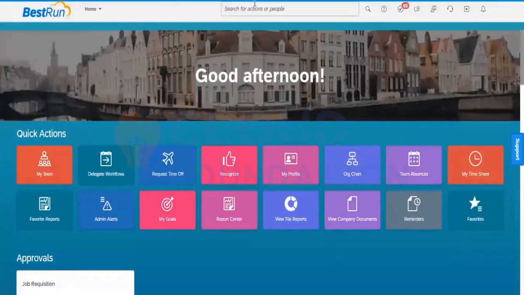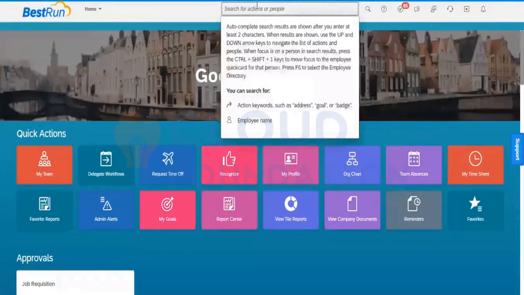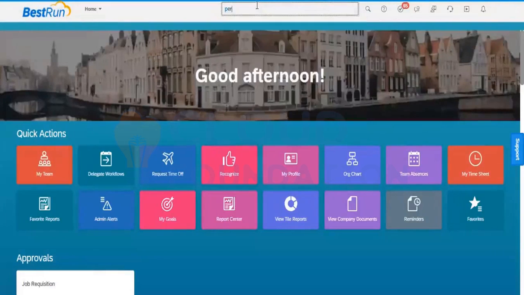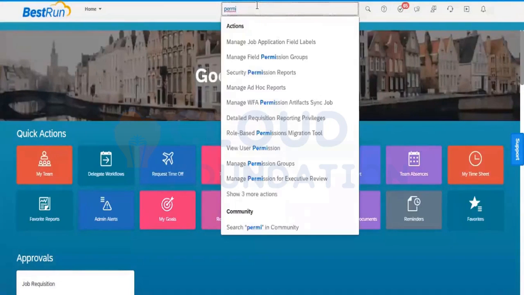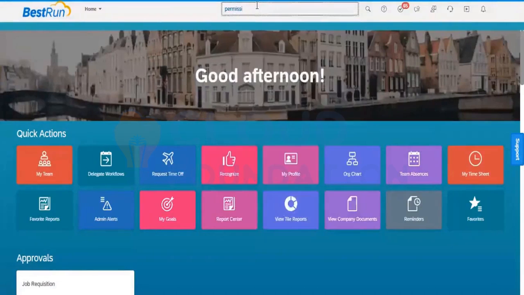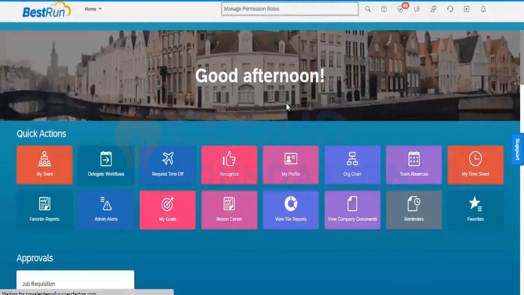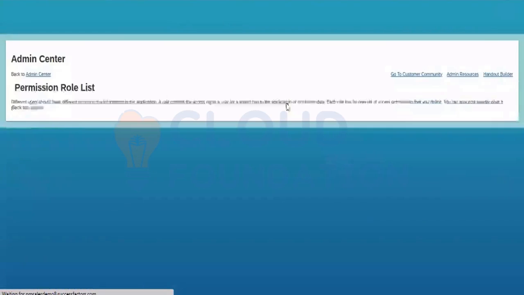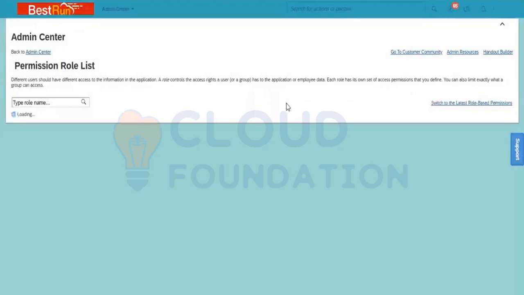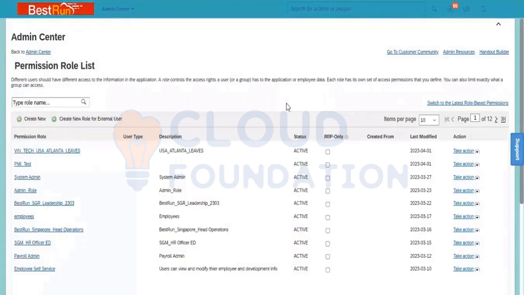When I go to the admin center, you can take permission role. I can select Manage permission role. And if you can manage permission role, now you can see a lot of permissions.